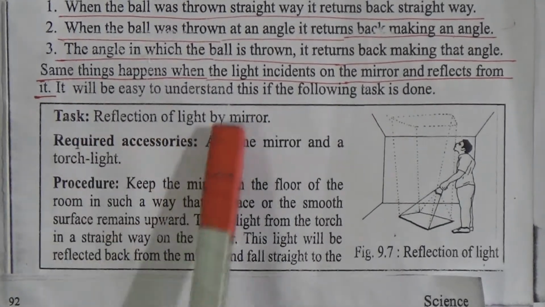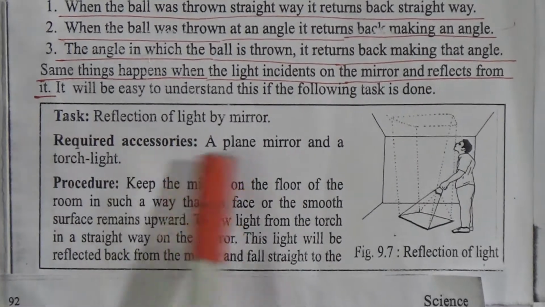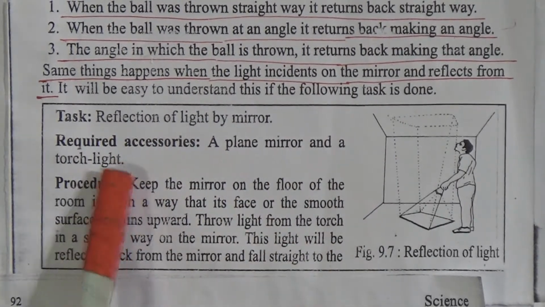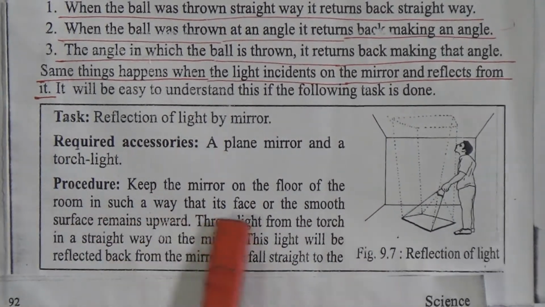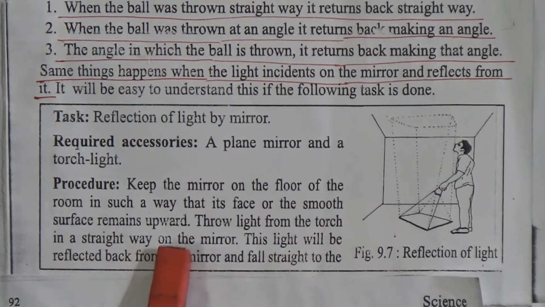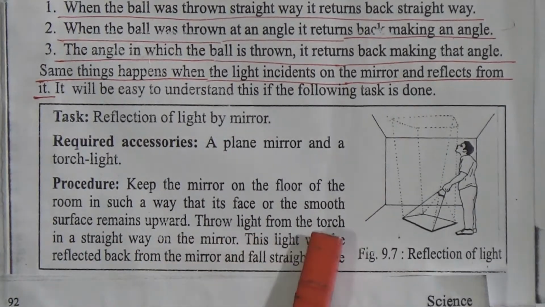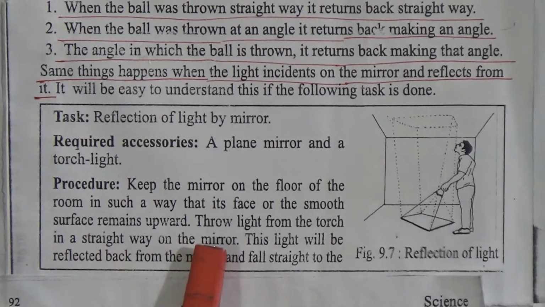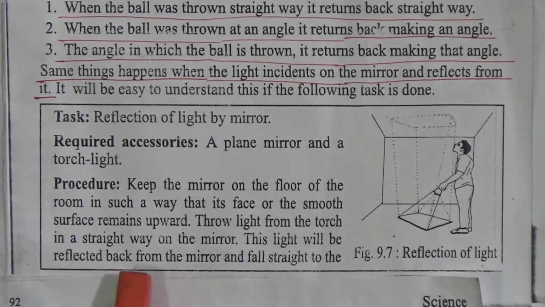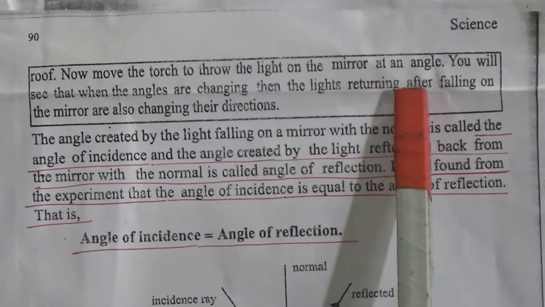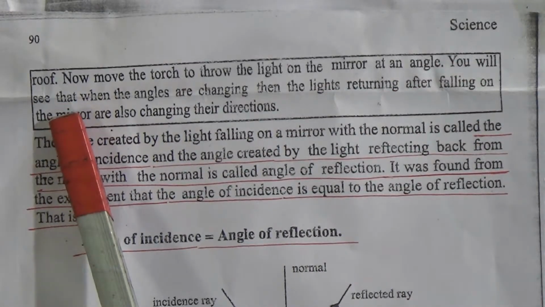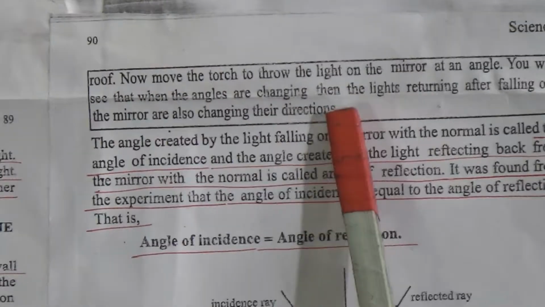Task: reflection of light by mirror. Required accessories: a plain mirror and a torchlight. Procedure: keep the mirror on the floor of the room in such a way that the smooth surface faces upward. Throw light from the torch straight on the mirror. This light will be reflected back from the mirror and fall straight on the roof. Now move the torch to throw the light on the mirror at an angle.